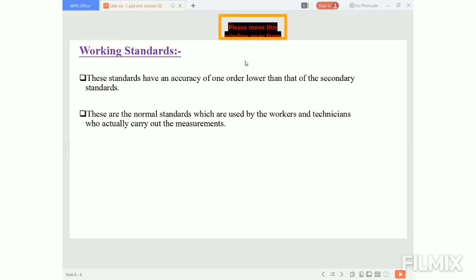The standards we saw before this are only calibrated in the national and international laboratories and are not used for ordinary purposes, but the working standard is used by workers and technicians.